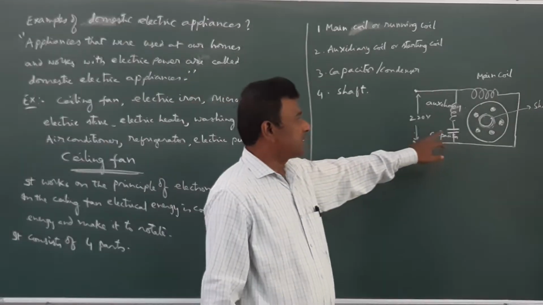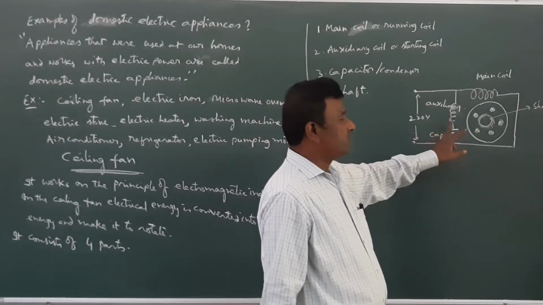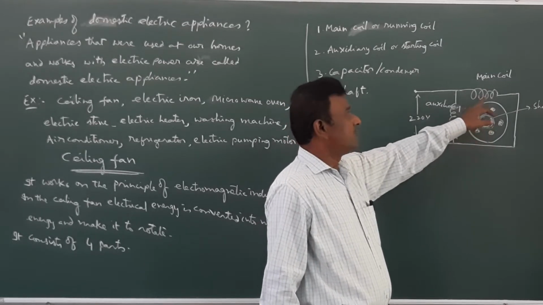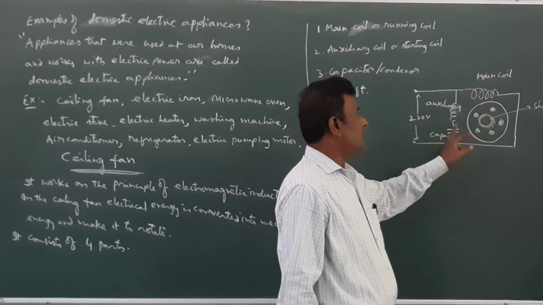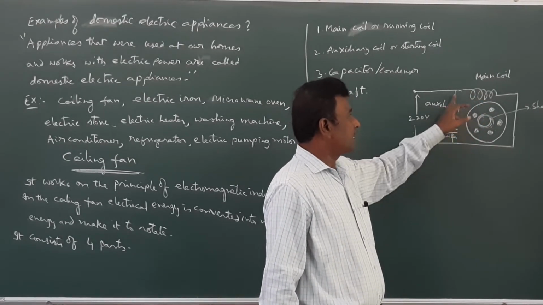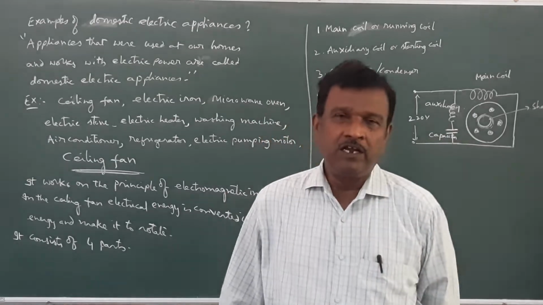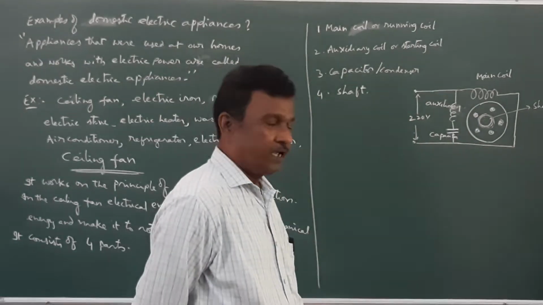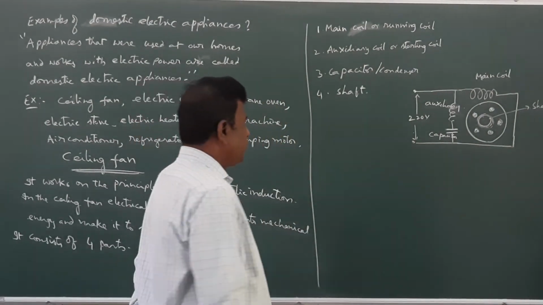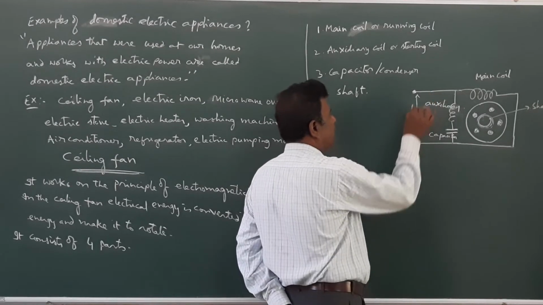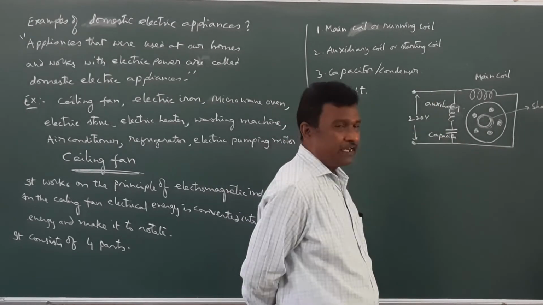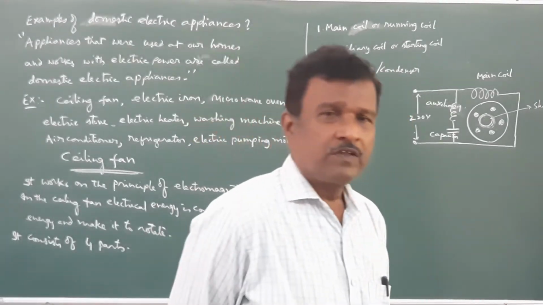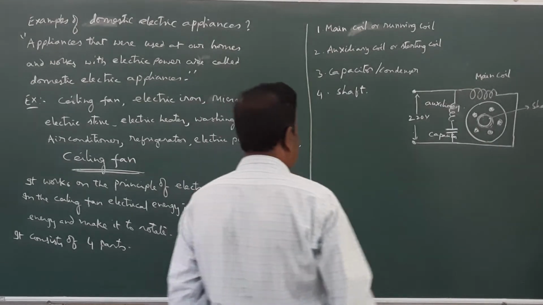So, the connection of the capacitor is important. If the fan is rotating in the clockwise direction, in the opposite direction, then it has to be taken out and inserted and connected in the auxiliary coil so as to rotate in a proper way. Now, when you apply this normal voltage, the fan will gain speed and it will rotate. The speed of the fan will be controlled by the regulator.